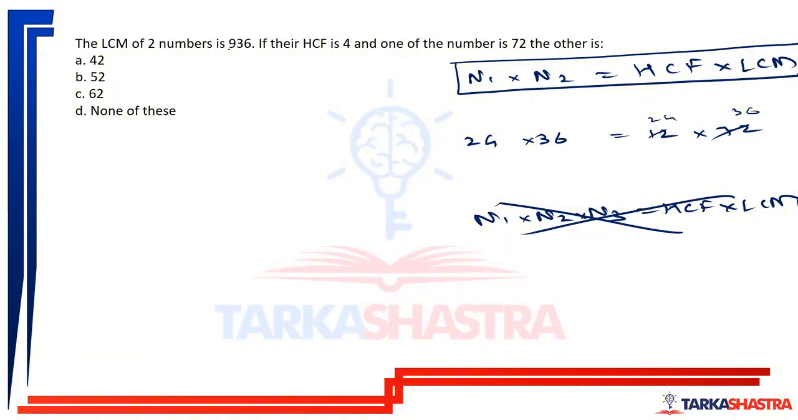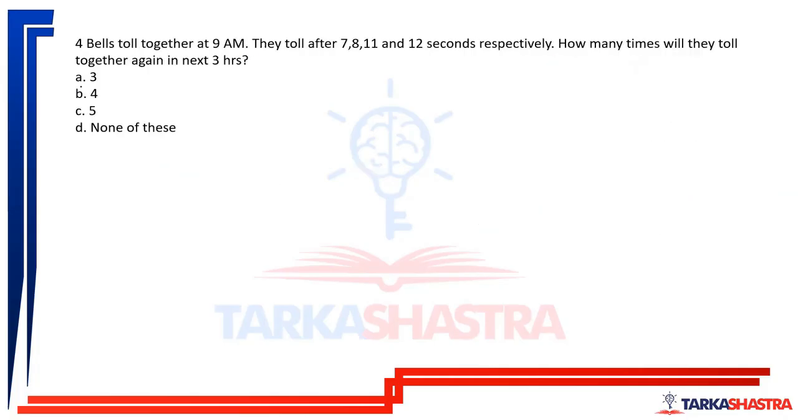Now the LCM of two numbers is 936. HCF is 4. One of the numbers is 72. Find the other one. So this is 72, and the other number will be 18 ones are 18. 5 36, 2 52. The other number will be 52. Very easy.